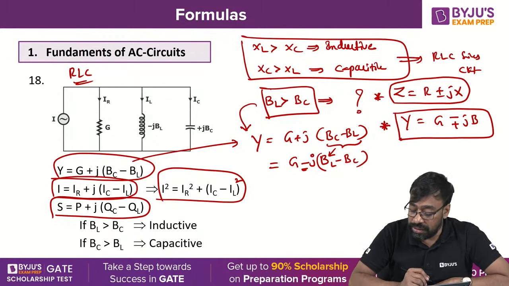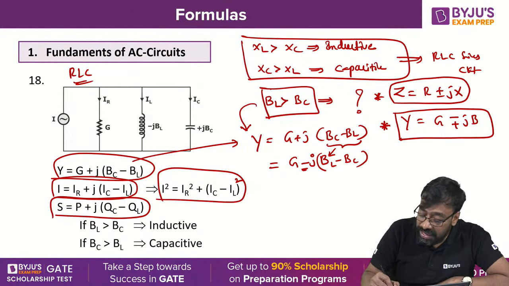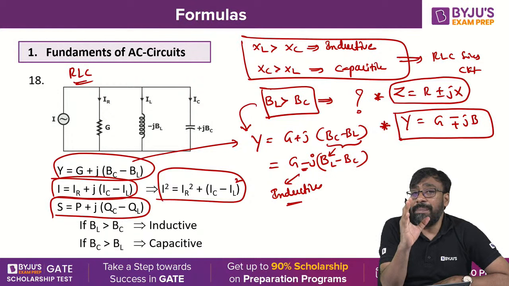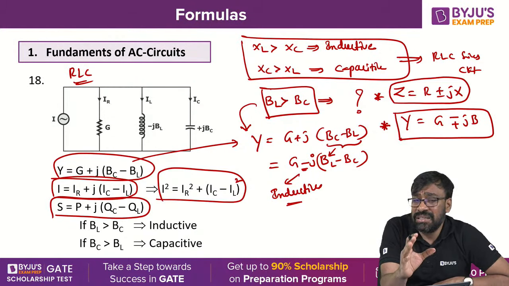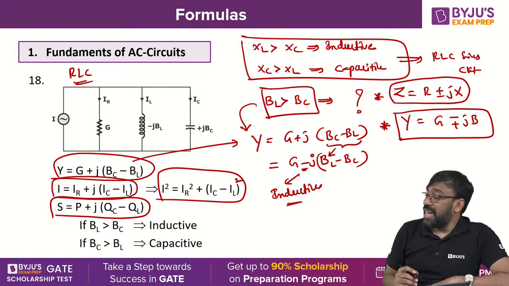I take the negative common. That is why this is inductive. So don't apply the reciprocal concept. For a series circuit, you must always compare reactances. For parallel circuits, you must always compare susceptances, because B is nothing but the susceptance. Is it very clear, all of you?